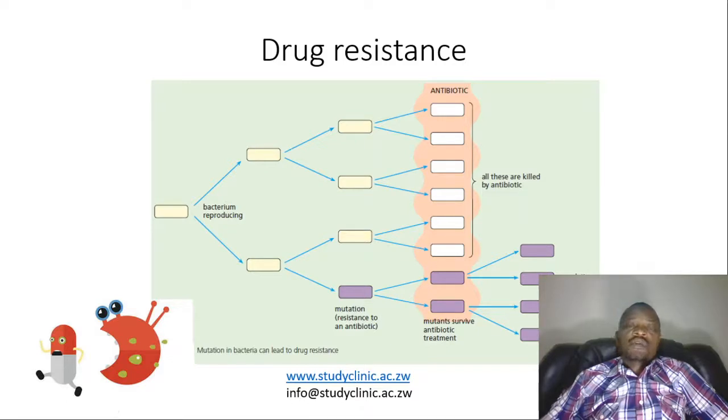They will actually undergo what is called a mutation, where they change their structure to defend themselves against the antibiotic. So in the end, the mutants survive antibiotic treatment, and we have a new population of bacteria, now all resistant to the antibiotic. So in the end, we have our bacteria not being taken care of by the antibiotic. As a result, somebody takes medication, they don't get better.